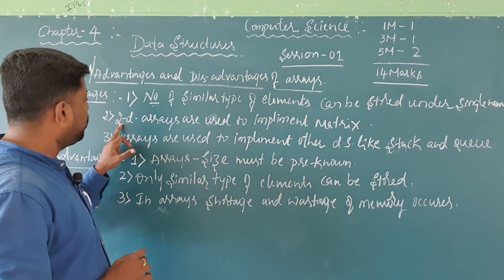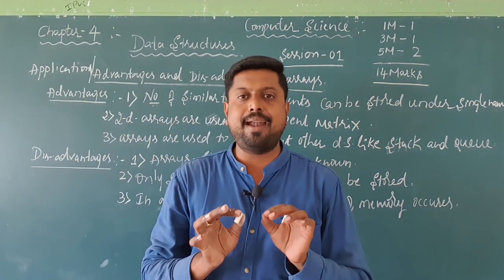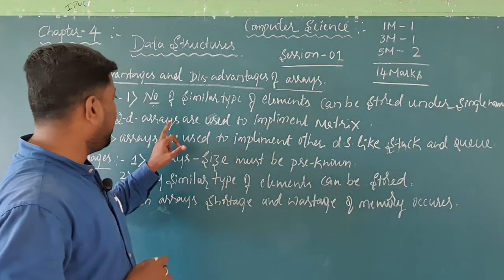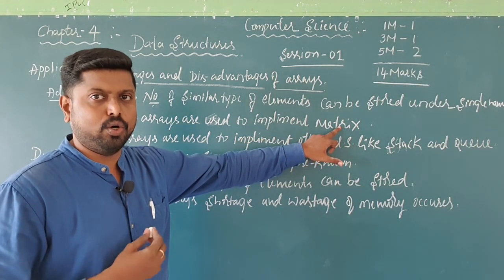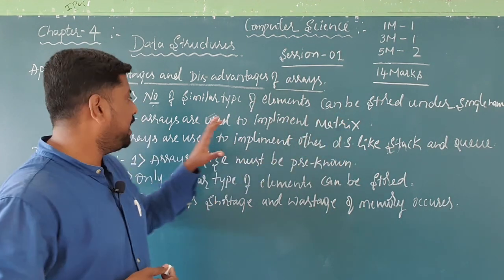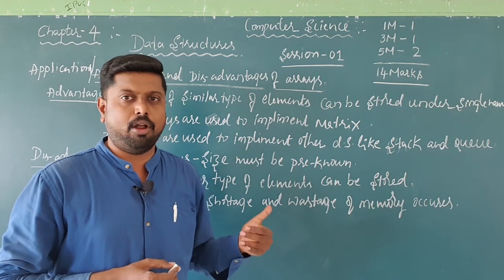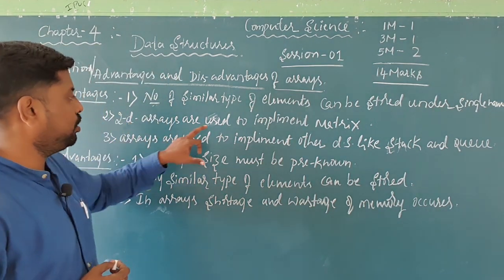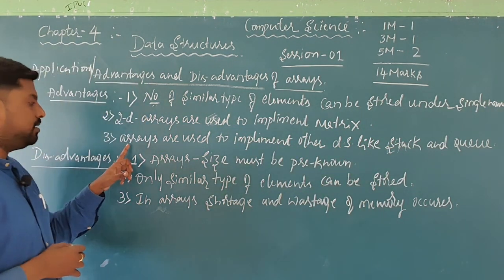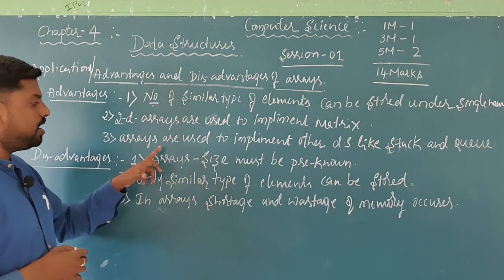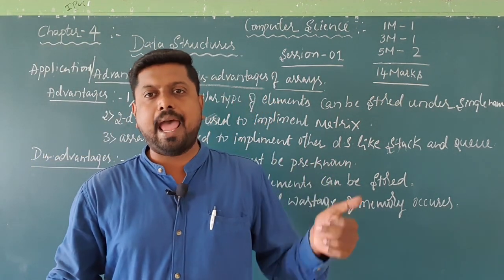The second one: 2-dimensional arrays are used to implement a matrix. In mathematics we know the matrix, with rows and columns. A 2-dimensional array means we have 2 subscripts, row size and column size, and that type of array is used to implement the matrix. That's the second advantage. And the third advantage or application: arrays are used to implement other data structures like stack and queue.